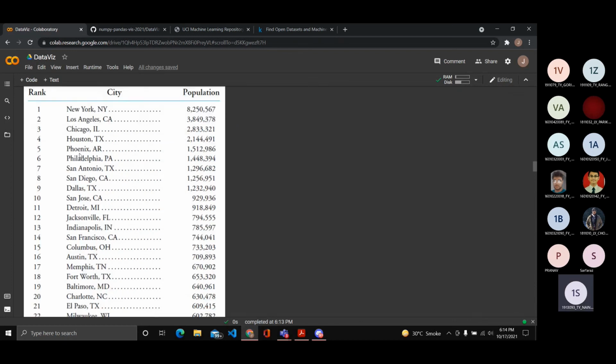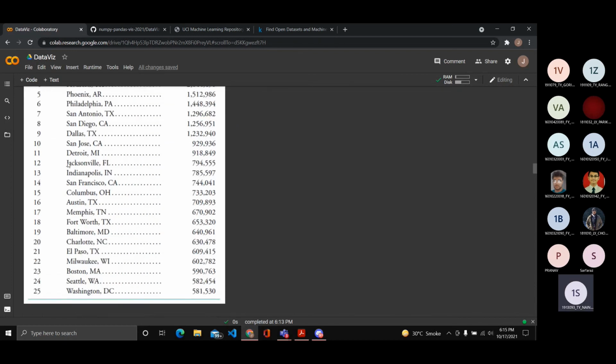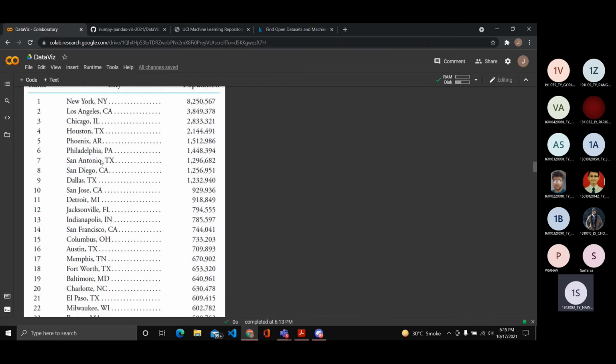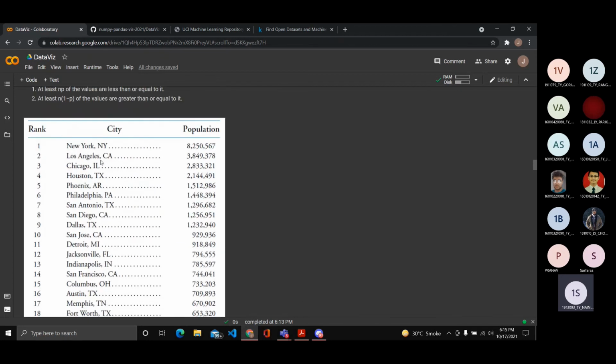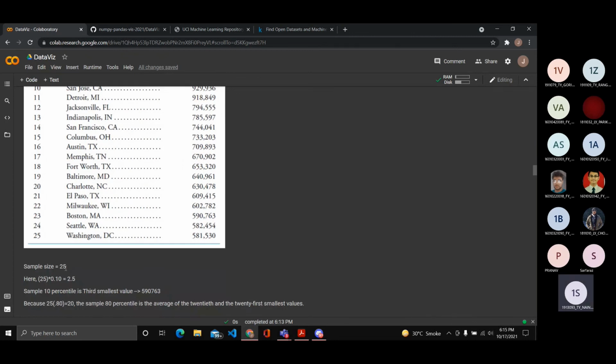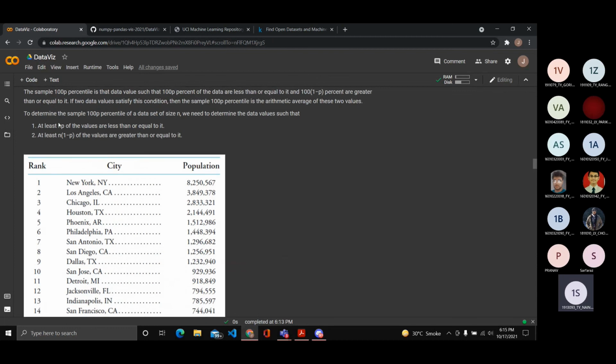So let's take an example here. We have 15 different cities with their population. This is an ordered data set. Let's try to find the 10th percentile and the 80th percentile. If I know the sample size is 25 here, because I'm trying to find the 10th percentile, p will be 0.1. So n times p will be 2.5. Going back to the definition, we want at least np values less than or equal to it.